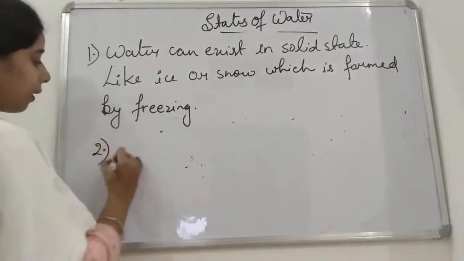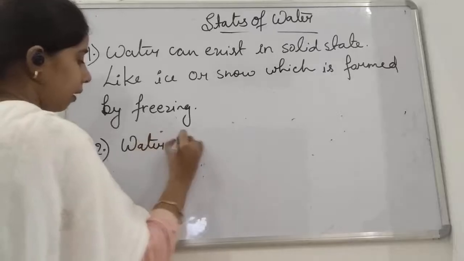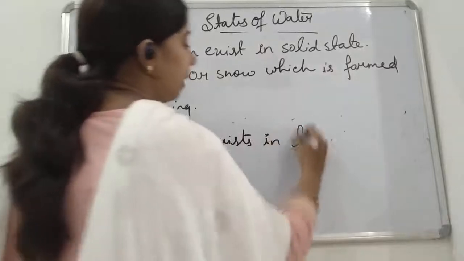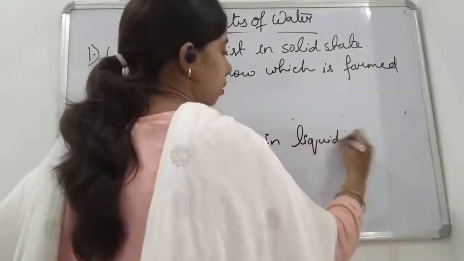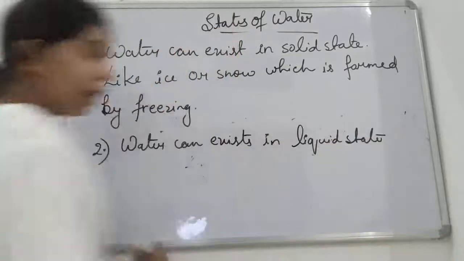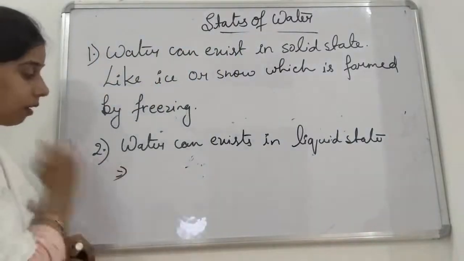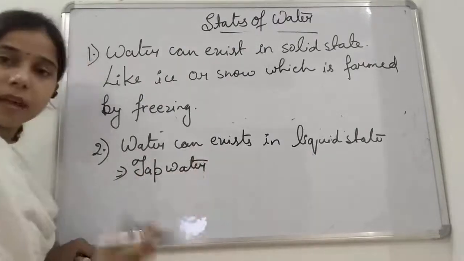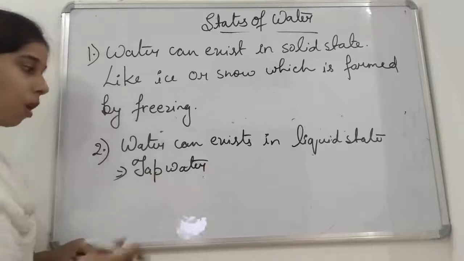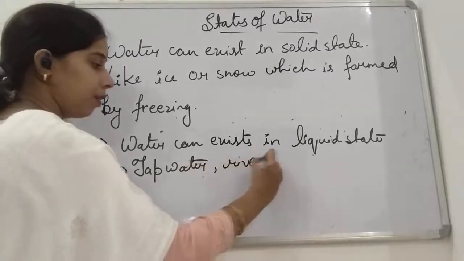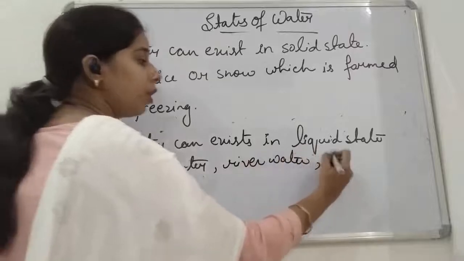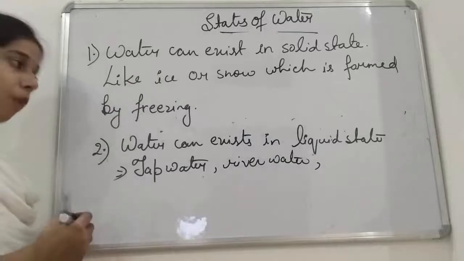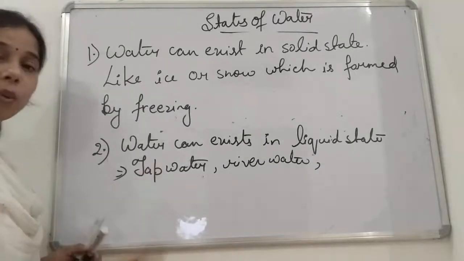Second one is that water can exist in liquid state also, students. Okay, liquid state like the tap water that we use in our houses, in our home, or the river water, or any of the water bodies, like the lake or the pond. You will see the water that we use, it is in the liquid state.